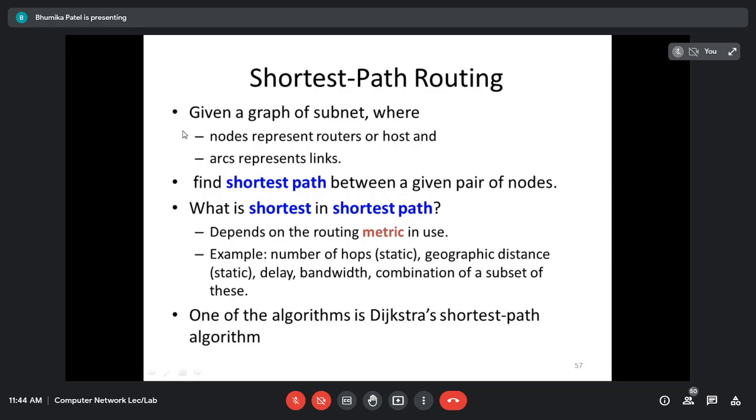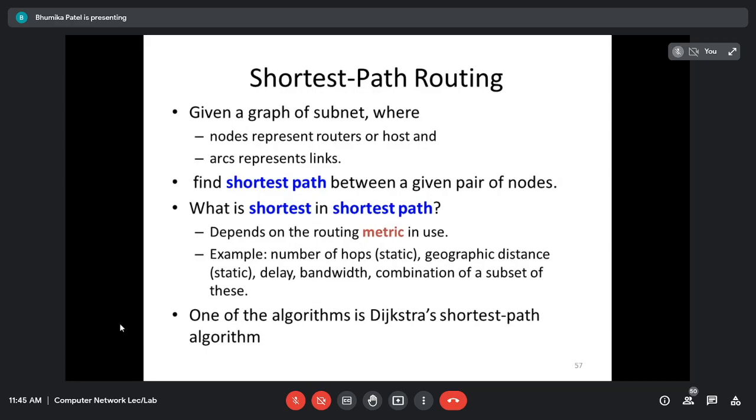And this graph is a set of nodes and links, or you can say edges. So the node will represent the routers or the hosts, whereas the edges, or you can say arcs, represent the link. Okay, બે router ને link કરવા માટે જે પણ use કર્યું હશે, કઈ link છે, that is the edge of the graph. So to choose a path between any two routers or devices, this algorithm simply finds the shortest path between them. So how to decide the shortest path?